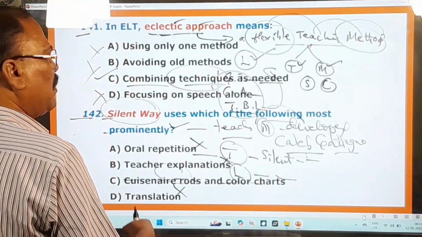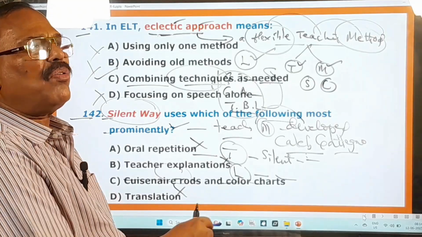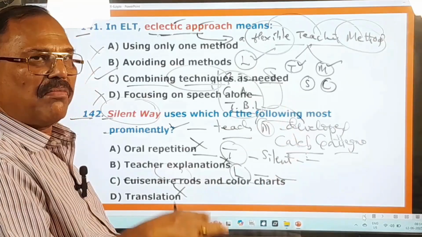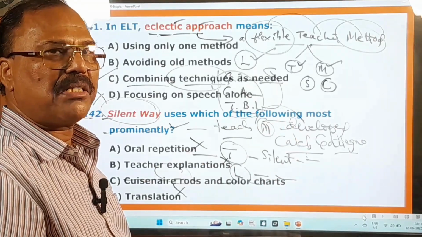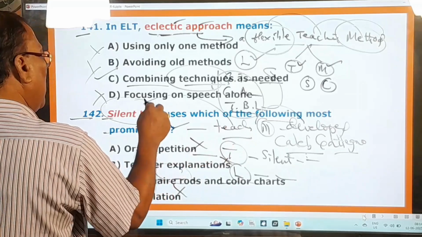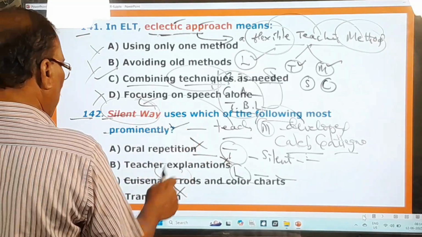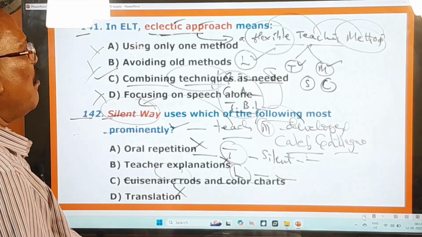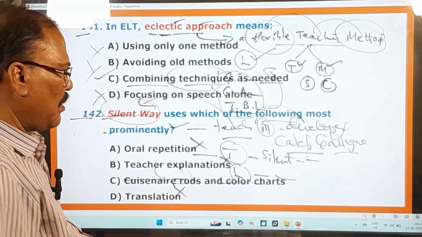So that is, and the teacher will be silent most of the time. Only here and there the teacher will be helping them understand certain things. That's all. For most of the period, the teacher remains calm and quiet, right? And that is why this teaching method is called silent way method, right? And all are wrong except this questionnaire rods and color charts. Now you move on to look at other questions.